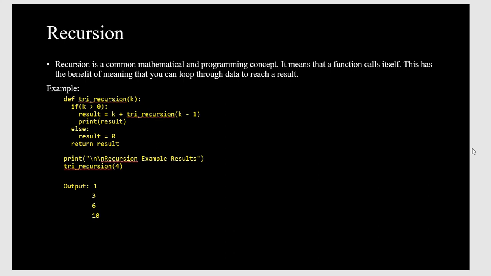If k is greater than 0, result is k plus tri_recursion(k minus 1), print result. Else result equals 0. Return the result, and print the recursion example, tri_recursion(4). So it will call itself, giving 1, 3, 6, 10. If we pass 7, we get 1, 3, 6, 10, 15, 21, 28. This type of output we can get.